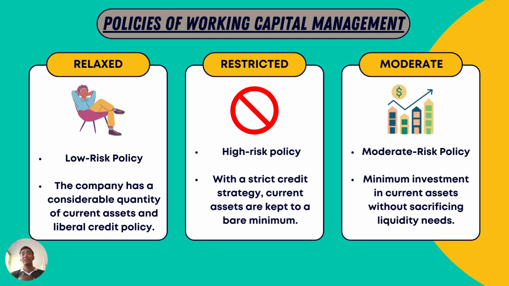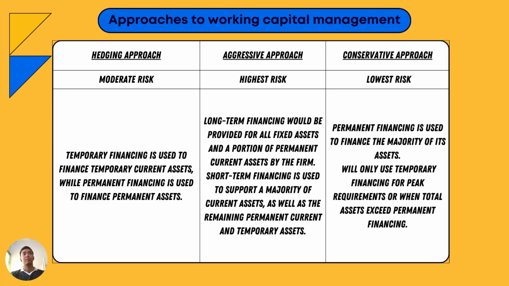Next is the restricted policy, which is a high risk policy. It comes with a strict credit strategy and current assets are kept to a bare minimum. Lower investment in current assets enables the firm to increase investment in other productive investments and thus will result in higher returns. And lastly is the moderate policy, which is a moderate risk policy with minimum investment in current assets without sacrificing liquidity needs. It will result in moderate risk and return.